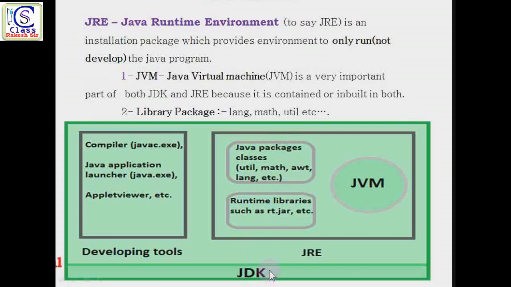Once again, I am going to explain about JDK. JDK is a package that is used to develop and run a program, and JDK has two different parts: development tools and JRE. These development tools are used to develop a program, and they contain different executable files like javac and java.exe. And JRE contains JVM and library package. JVM is used to convert bytecode to machine code, and the library package is used to develop a program. So these are the different parts of JDK.